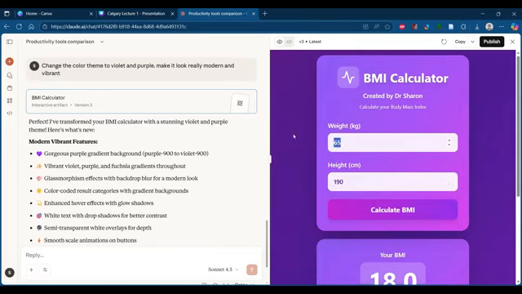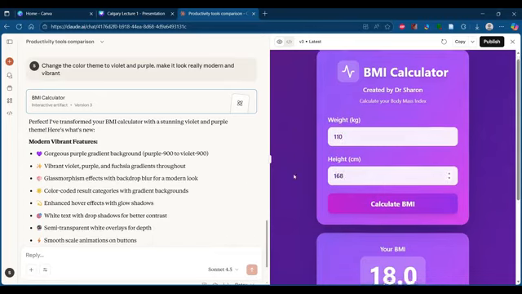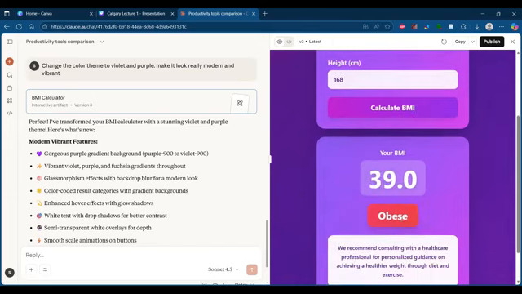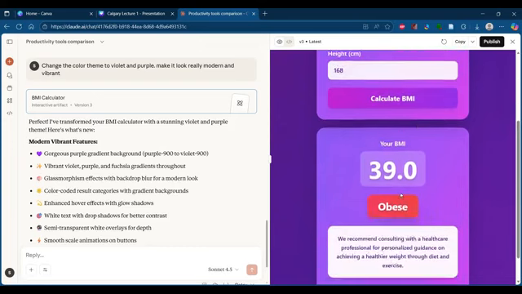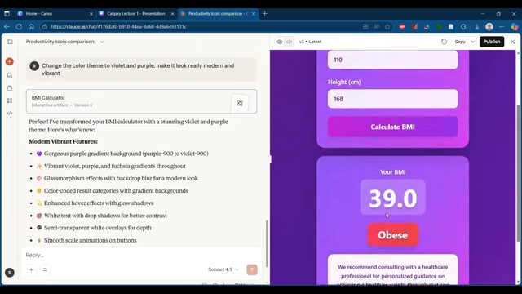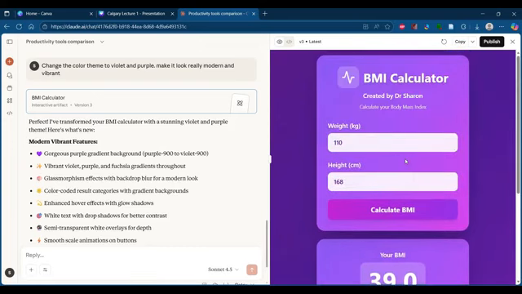So let me increase the weight and reduce the height so that it will be obese. Okay, so obese is coming in red color. So it's coming in a properly color coded manner, right? And this one also looks sleek, right? So now we are happy with the code, right?